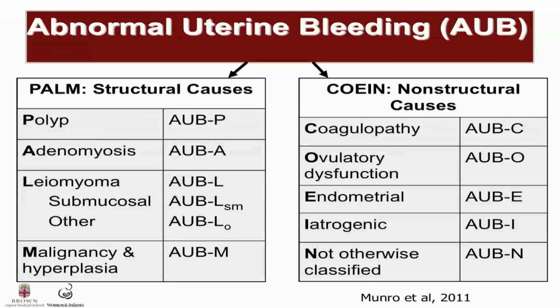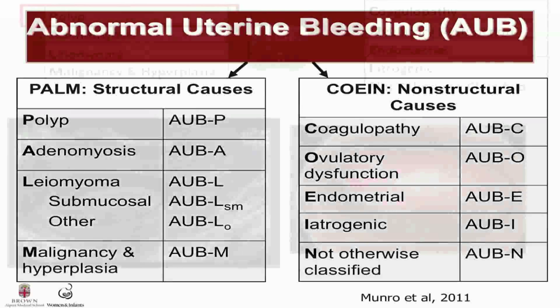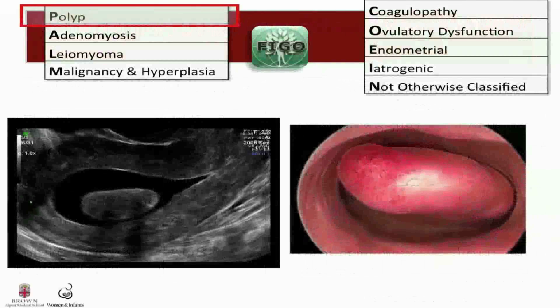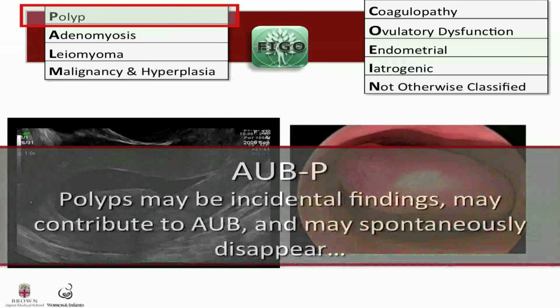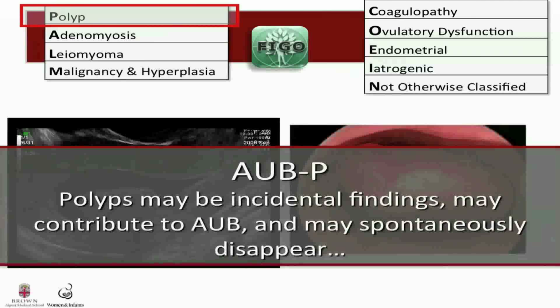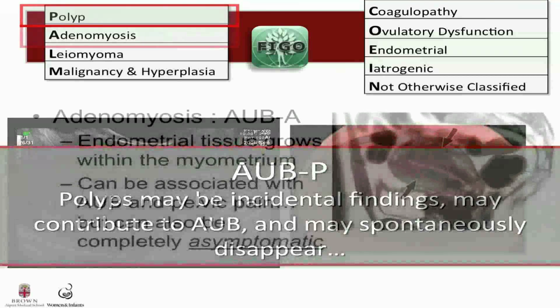And also that although structural causes like polyps and leiomyoma may be seen in the evaluation for abnormal uterine bleeding, they may not actually be the cause. So moving on to the actual etiologies of abnormal uterine bleeding, we'll first start with polyps. Polyps contain variable vascular, glandular, fibromuscular tissue, and it's generally accepted that some may contribute to AUB. But overall, some polyps may be incidental findings, may contribute to AUB, and they may actually spontaneously disappear.